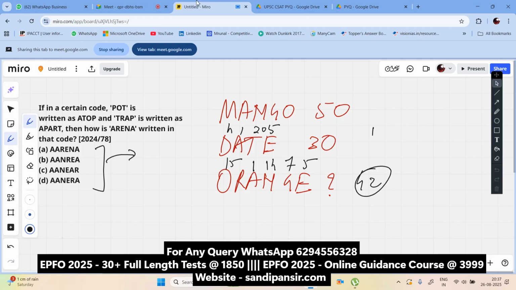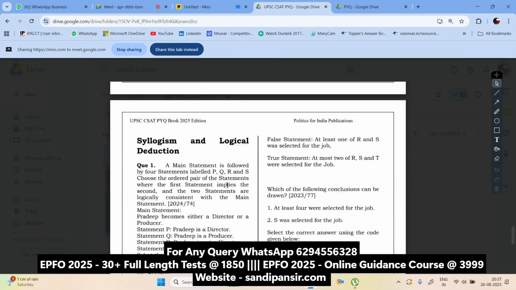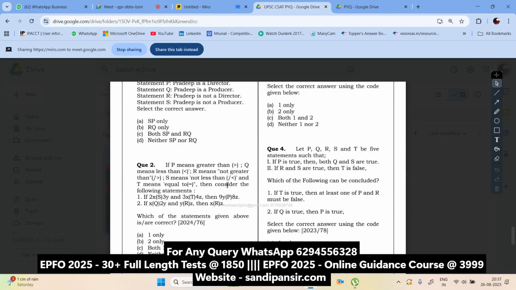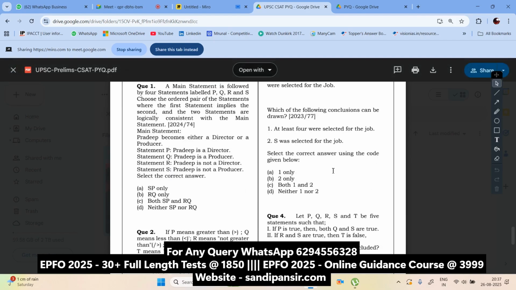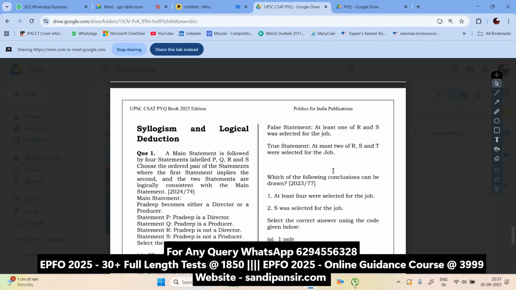Now, let us move forward to the actual part of logical reasoning, that is syllogism based logical reasoning. Now, let me give you a question. These are quite important to understand.